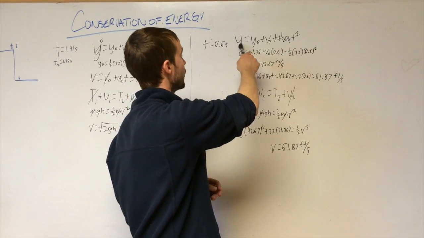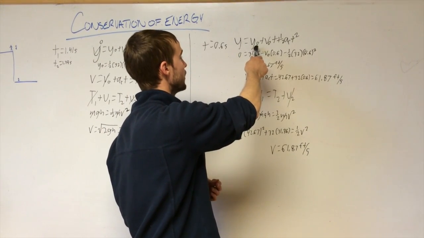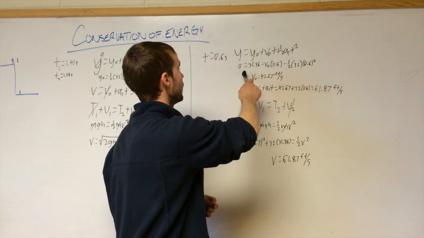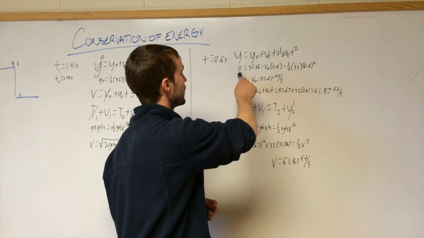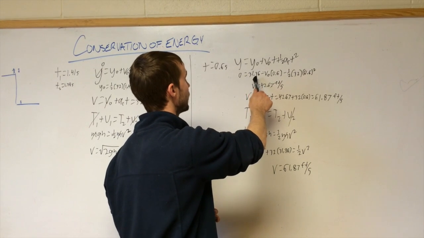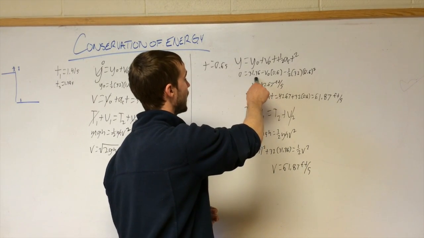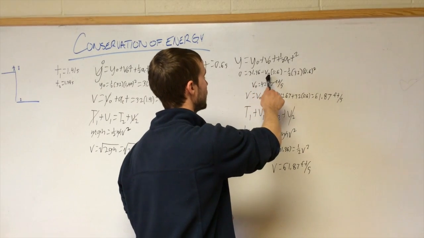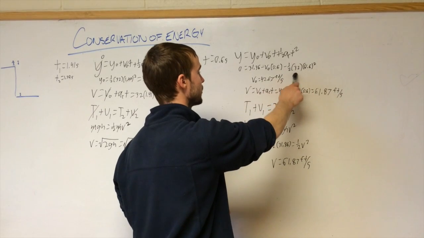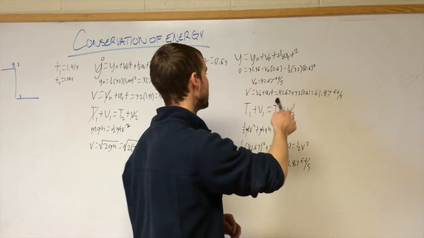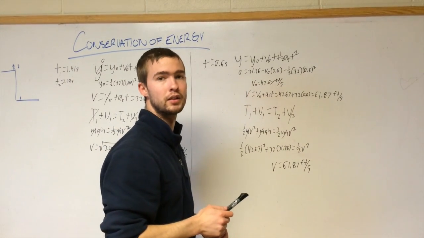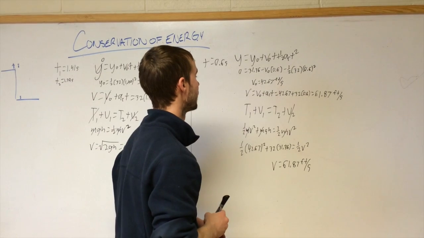So y, the final height, equals the initial height plus the initial velocity times time plus the acceleration term as well. We plug in 0 for the final height when it hits the ground, and that's going to equal the initial height that we started with, looking for the initial velocity. We plug in 32 again because we're using feet, and the initial velocity we get is 42.67 feet per second.